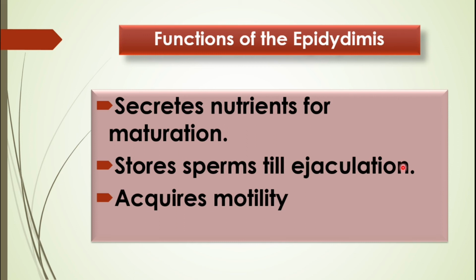So that is one function, and while it is stored in the epididymis, it also secretes nutrients for the maturation of sperms. So maturation is a function. The secretion of nutrients for maturation is a function. Similarly, storing the sperms till ejaculation is another function. And the third function is, it is within the epididymis that the sperms acquire motility. So motility happens when it is stored in the epididymis. These are the three functions of the epididymis.